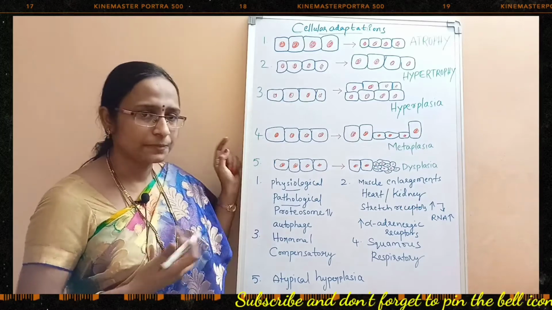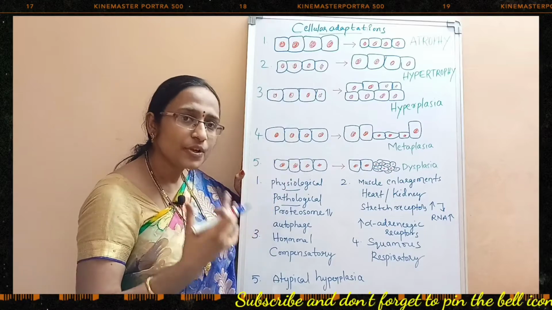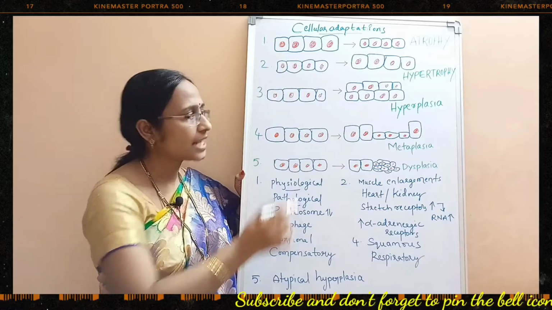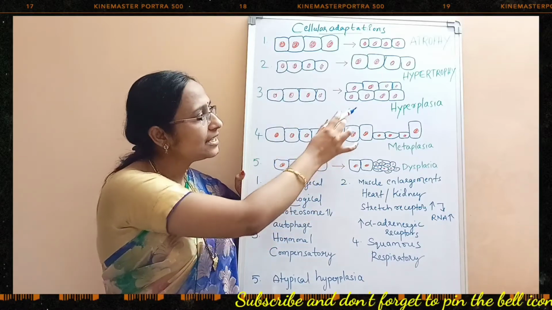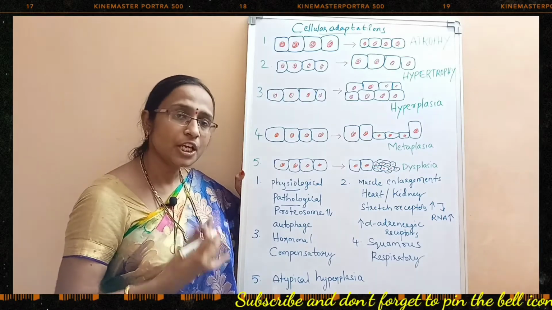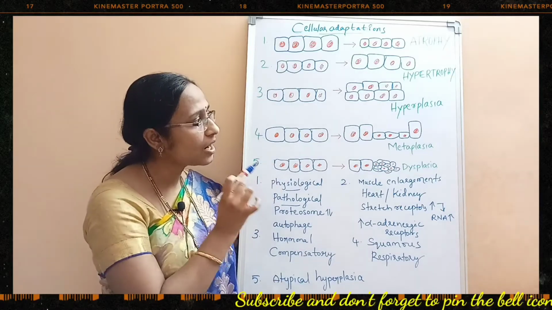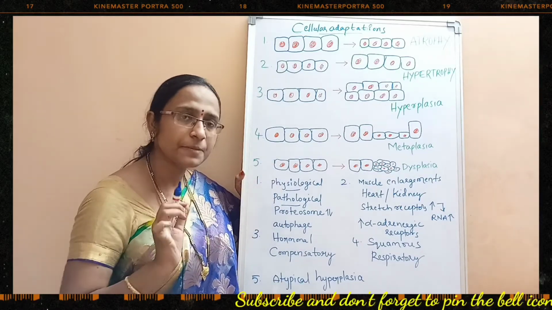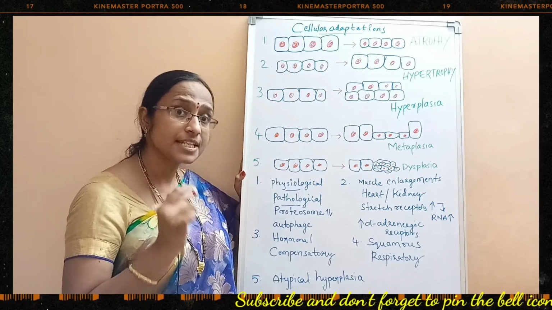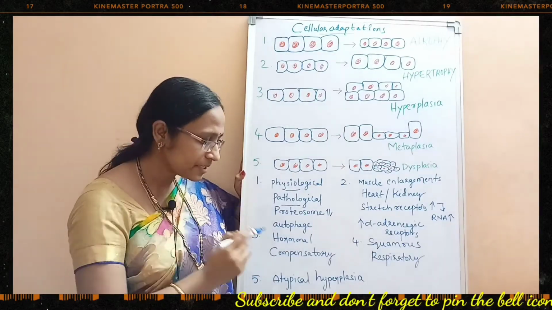Then moving on to the third one. Here you can see you have cells, but the cells are undergoing cell division irregularly, so that many cells have been produced. Actually this should be the normal cell number, but here there is an increase in the cell number. Why? Because of the more number of cell divisions. This is called hyperplasia. So in hyperplasia, you are going to find an increase in the cell number apart from the cell size, right?